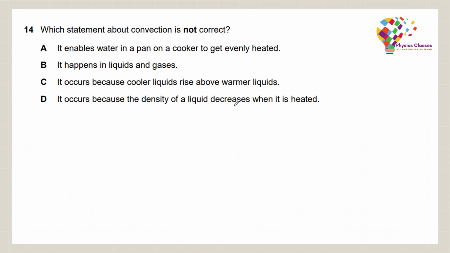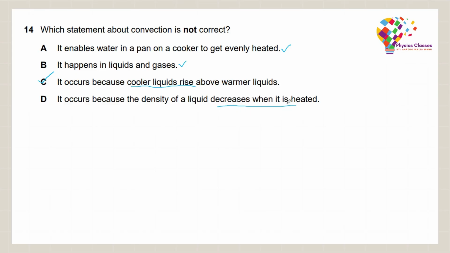It enables water in a pan on a cooker to get evenly heated. So this statement is correct, right? Now for option B, it happens in liquids and gases. This option is also correct. Option C, it occurs because cooler liquids rise above. This idea is wrong. Cooler liquids have to sink at the bottom. Therefore, this is the incorrect statement, and hence this is our answer. We can look at option D also. It occurs because the density of a liquid decreases when it is heated. This is true. Warm water or warm liquids would rise up because their density is less. So option C is the correct answer.